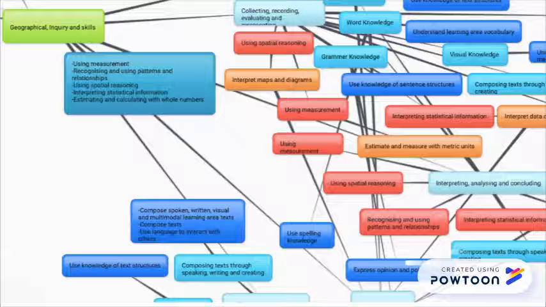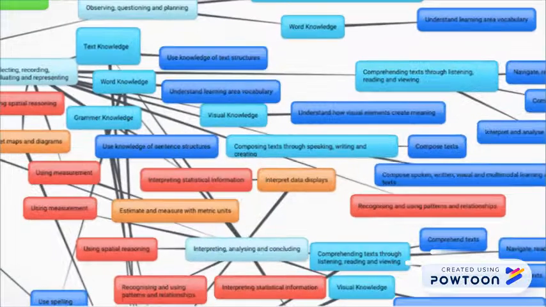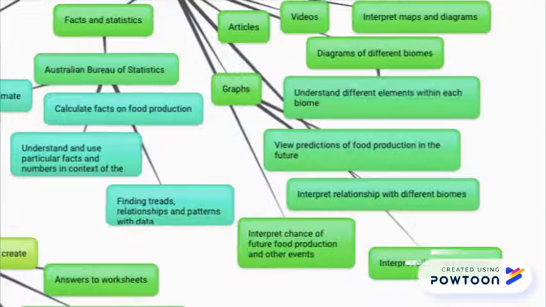The processes needed to demonstrate the numeracy learning include estimating and calculating factors of food production, finding trends, relationships and patterns within the data and facts, understanding and using particular facts and numbers in the context of the question, using diagrams to understand differences within biomes, predicting and interpreting food production in the future, along with other data displays, and interpreting maps and diagrams.